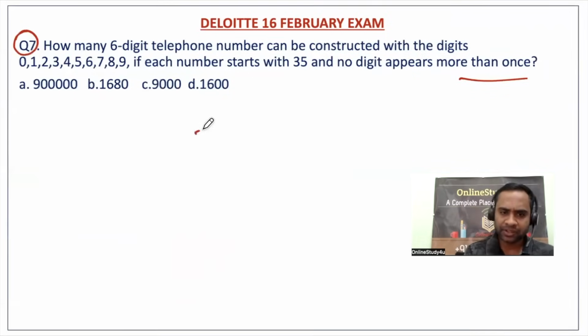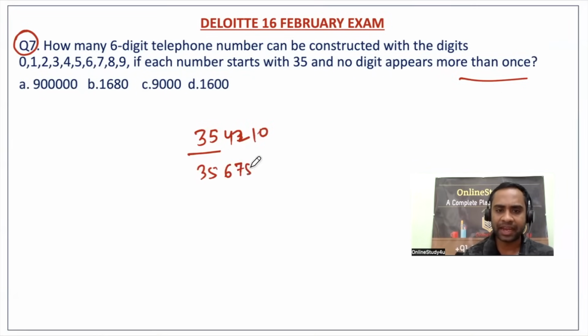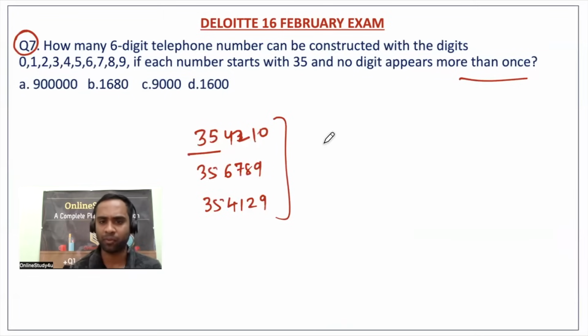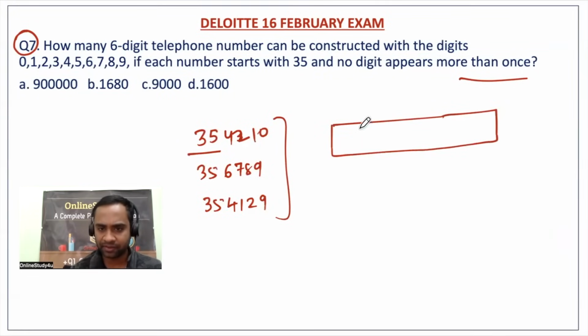So they want a six-digit telephone number, and it will always start with 35 fixed. After 35 you can have 4, 2, 1, 0, digits should not be repeated, right? It is a very easy problem. You want a six-digit number.